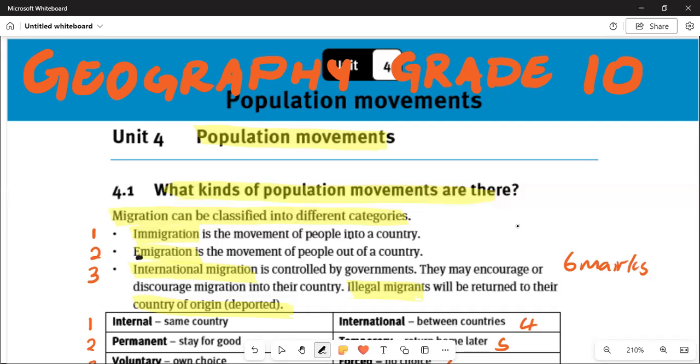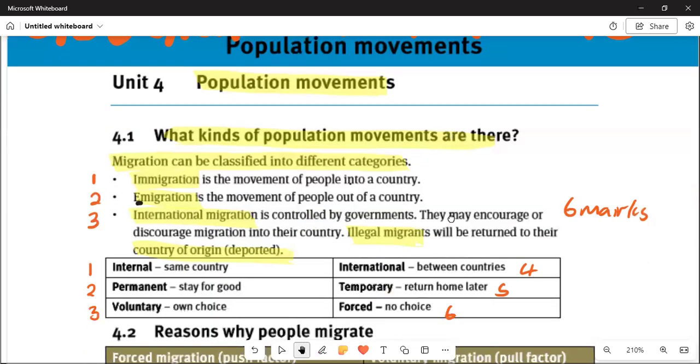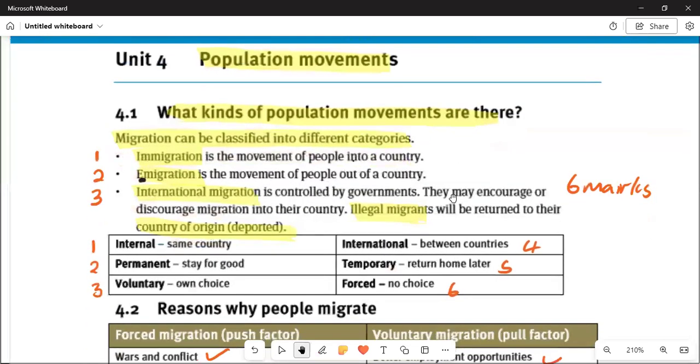Then we've got international migration, and this concept is controlled by governments. They may encourage or discourage migration in their country. Illegal migrants will be returned to their country of origin. They will be deported back. So if you are in a country and you came there unlawfully, chances are when you are caught, you'll be deported and moved directly back to your country.